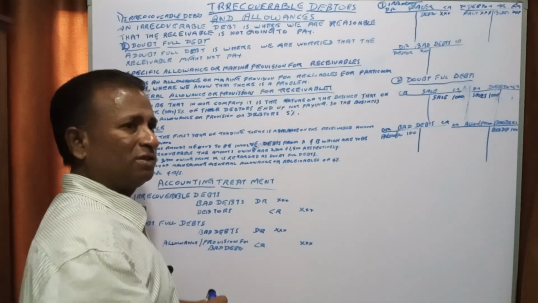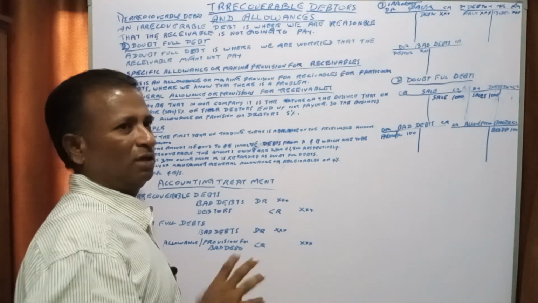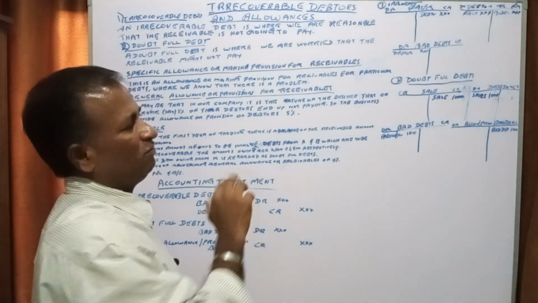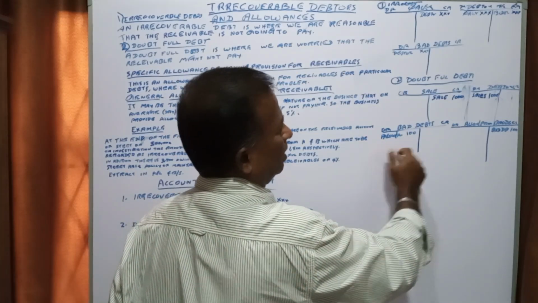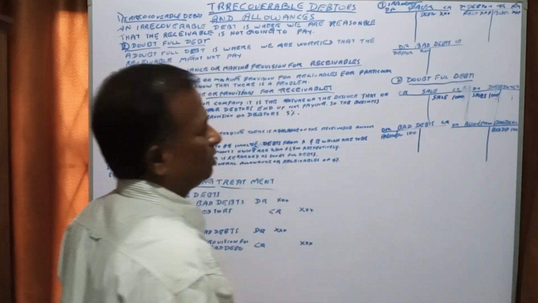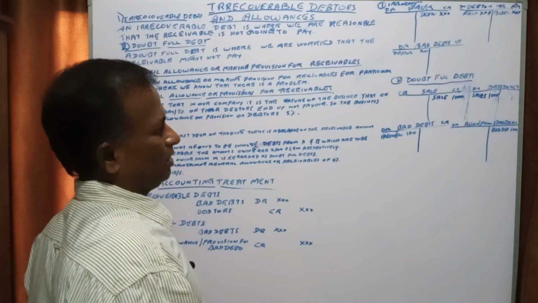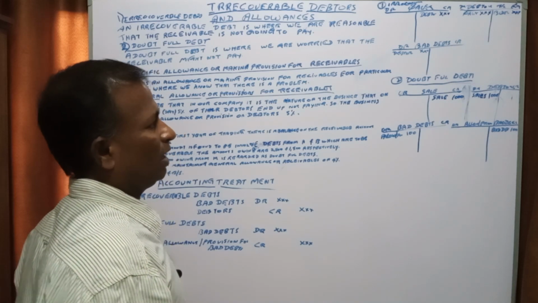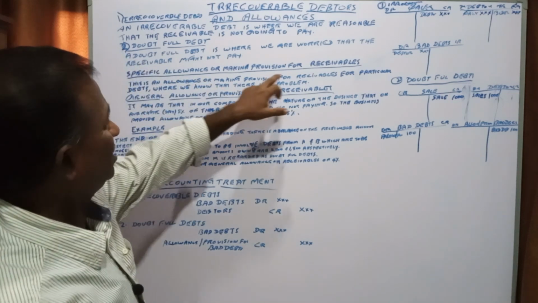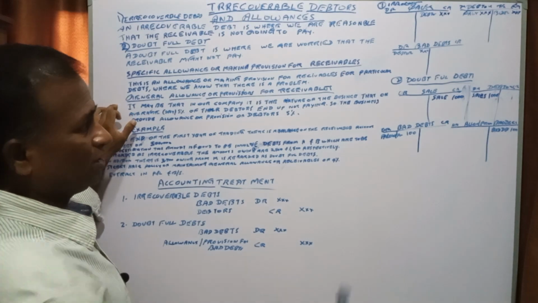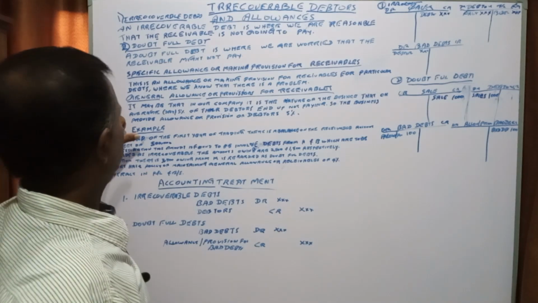In doubtful debts we are not certain whether we will receive or not, so we make this adjustment: debit bad debts and credit allowance or provision for bad debts. This is the specific allowance, because specifically one person is in doubt.